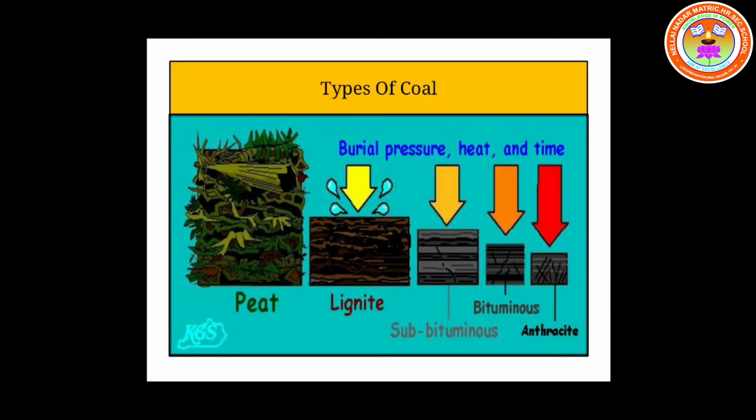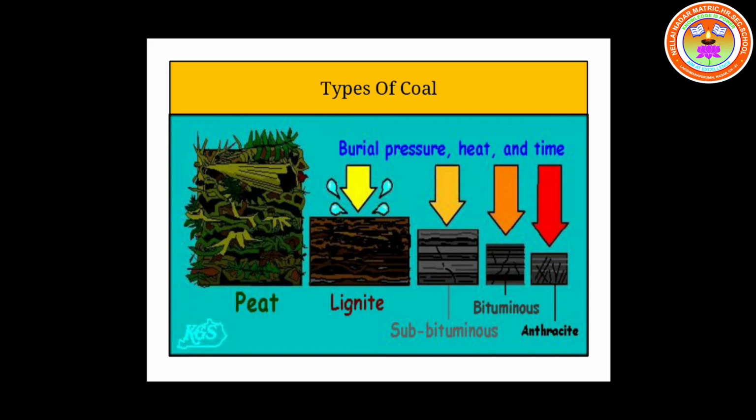Peat and lignite are the lowest grade of coal, which contain about 25 to 35% carbon. The main use of lignite is in the generation of electricity. It has a very low calorific value.